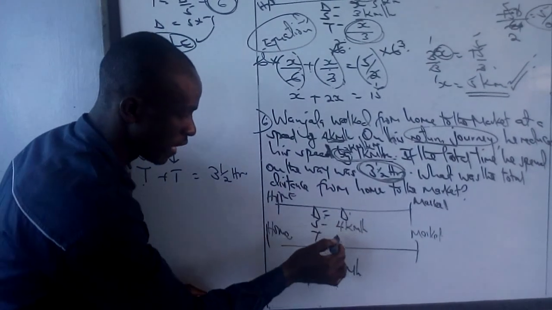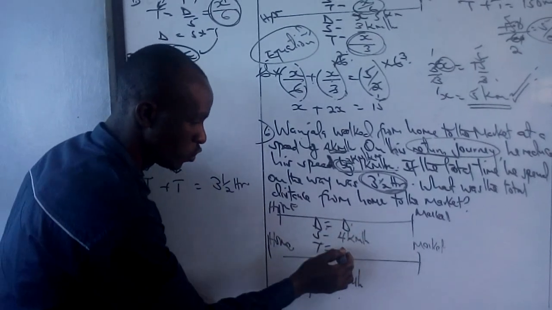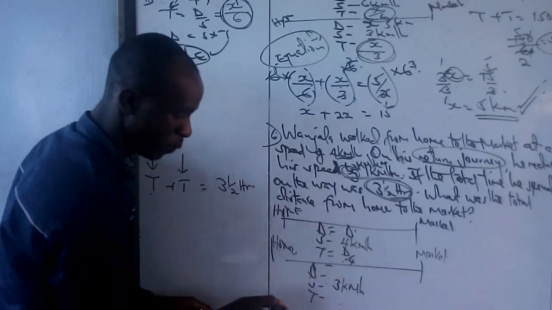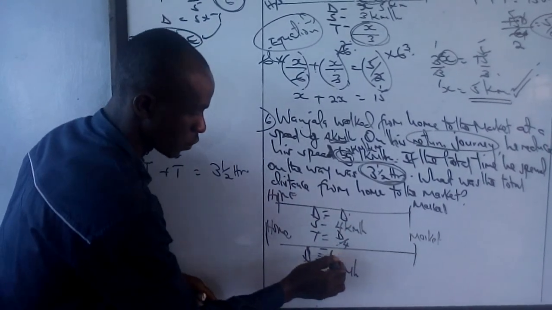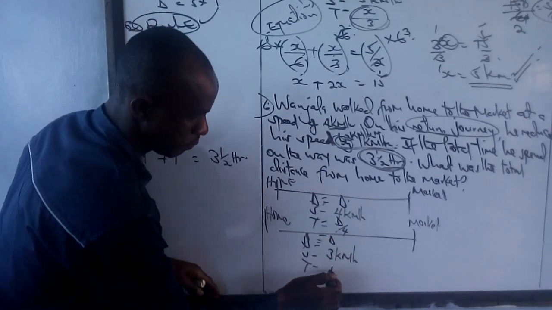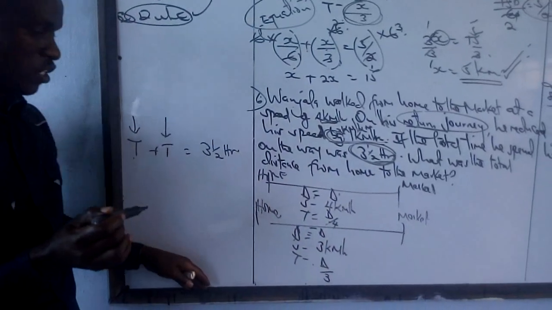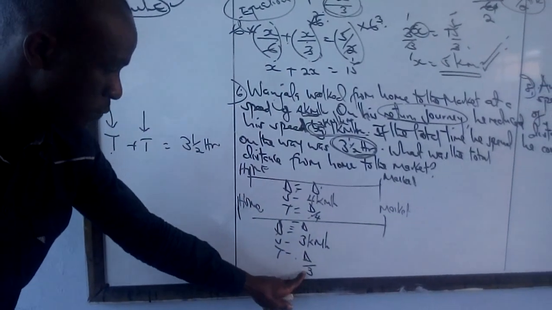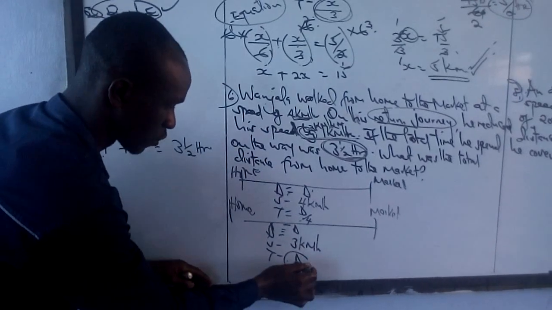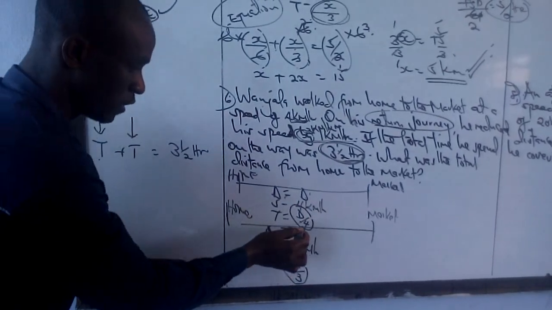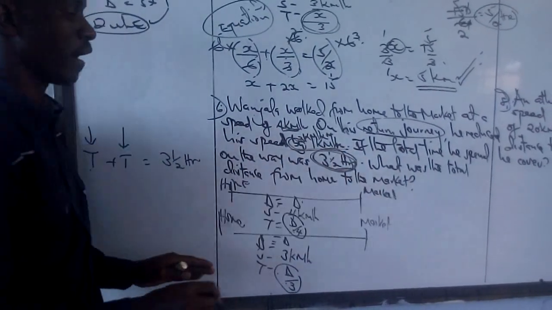So if this is distance, my time will be distance over speed, which will be d over 4. Remember, distance remains the same, so this is also d. My time will be distance over speed, which is d over 3. So this time plus this time will give me a total of 3.5 hours.